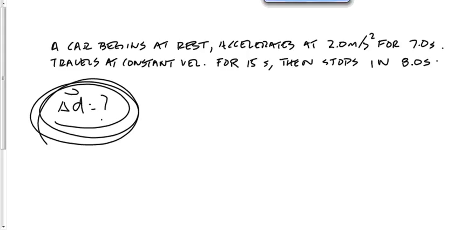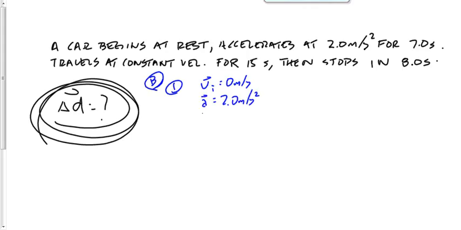All right, so this is one of those questions like we did yesterday, right? It's the group A/group B problem. It's the one where we have multiple stages and multiple things going on. We start off with the group A problem, call it problem number 1, group B problem, because it's accelerating. VI would be 0 meters per second there. Acceleration would be 2.0 meters per second squared. And my time interval would be 7 seconds. That's all I know for stage 1.